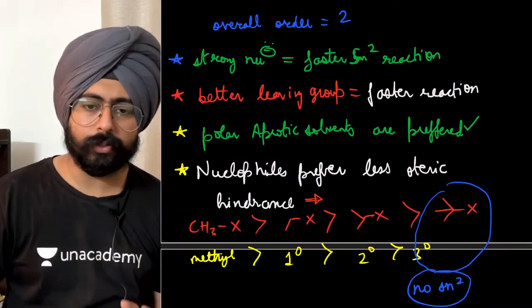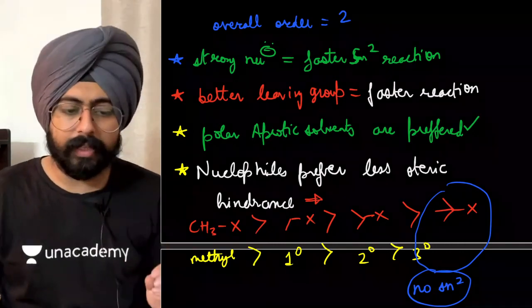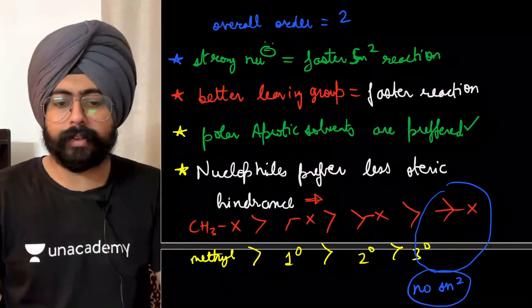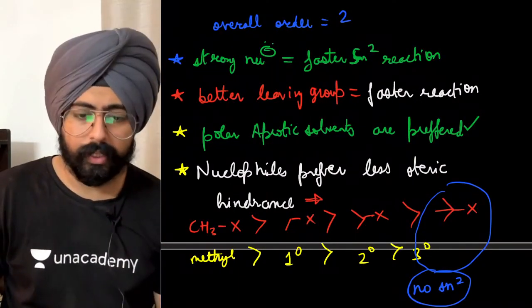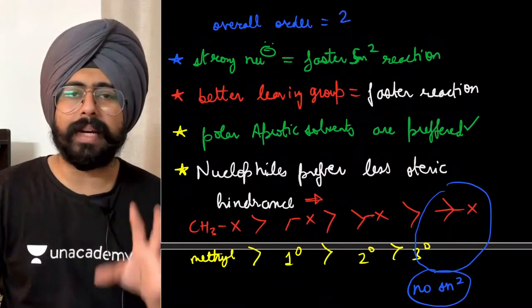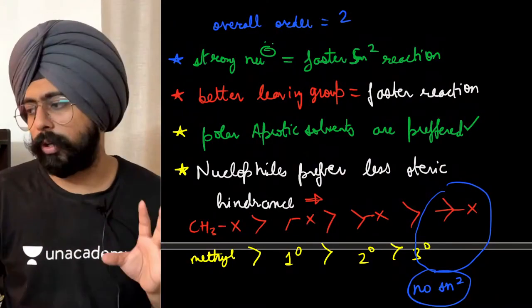Fine, people, understood? These are very important points about the particular reaction, that over here 1 degree substrates will give you a better rate than 2 degree substrates, than 3 degree substrates. Okay, fine. Smaller substrates are always better for nucleophilic substitution by bimolecular mechanism.